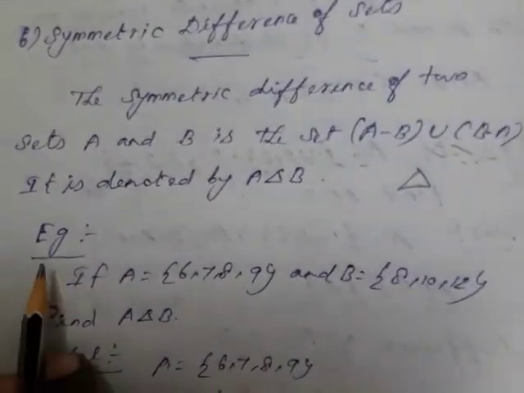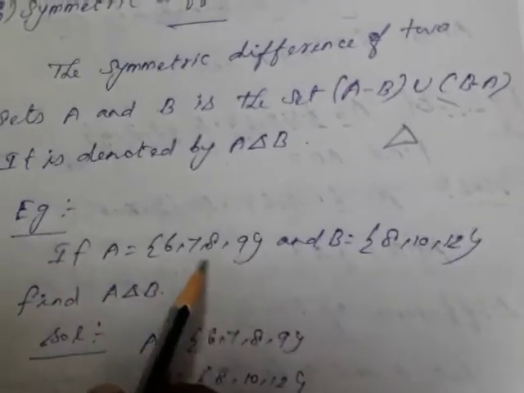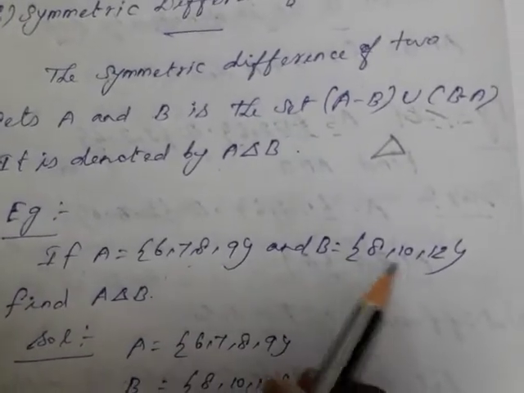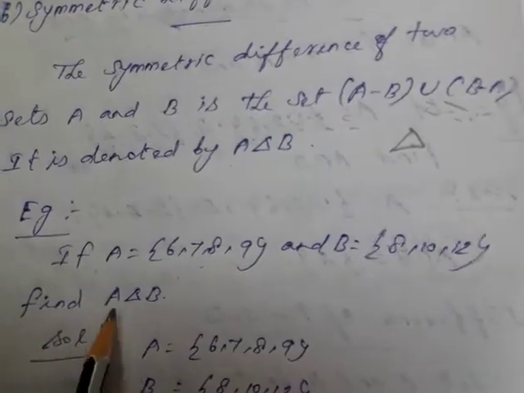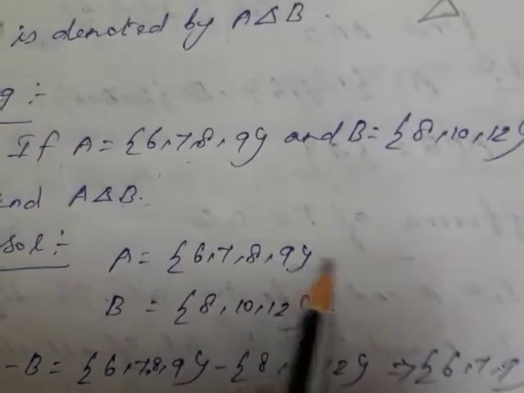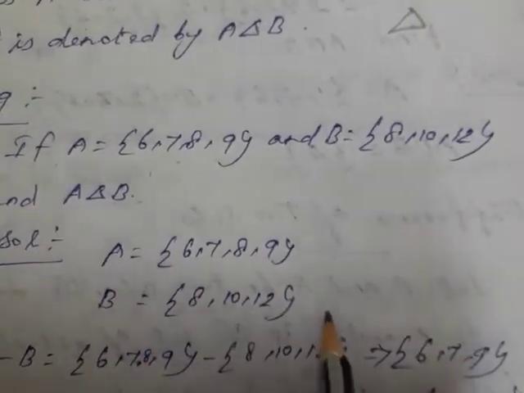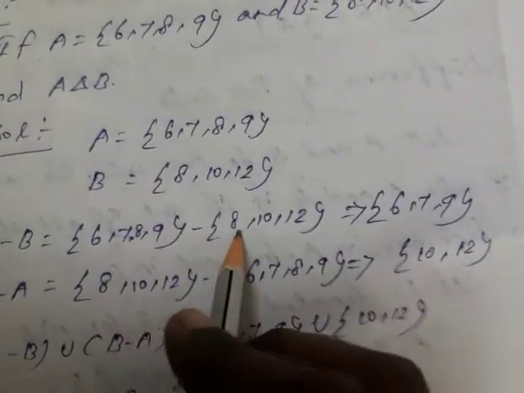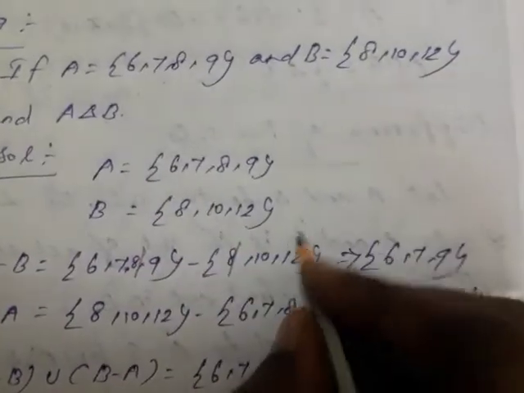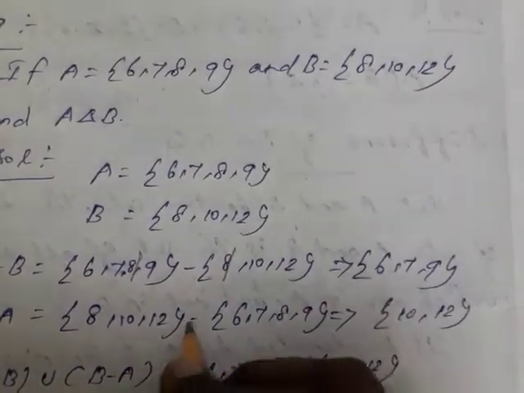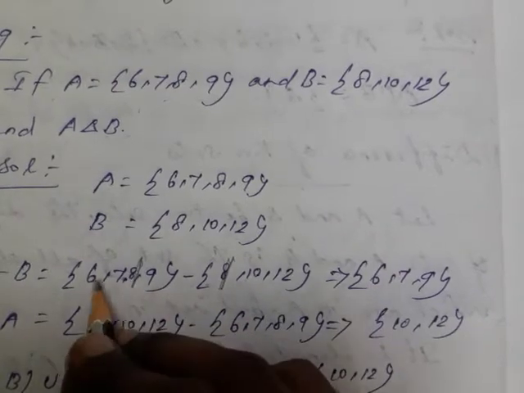So example, if A is equal to {6, 7, 8, 9} and B is equal to {8, 10, 12}, find A symmetric difference B. As I already said, first you have to find A difference B. Set A is equal to 6, 7, 8, 9. Set B is equal to 8, 10, 12. A difference B: 6, 7, 8, 9 difference 8, 10, 12. 8 is there. The element that is the same, you have to strike out. The remaining is 6, 7, 9.